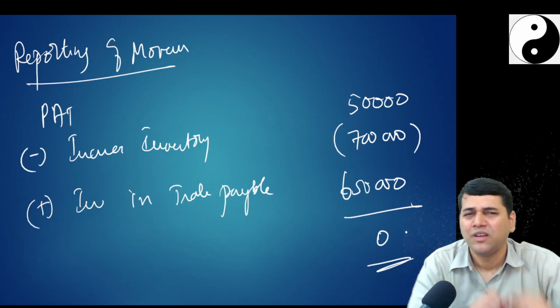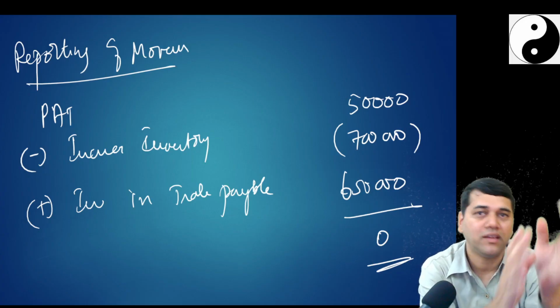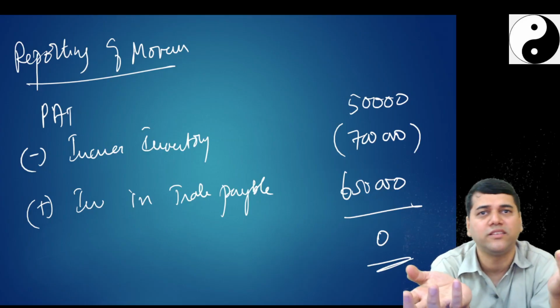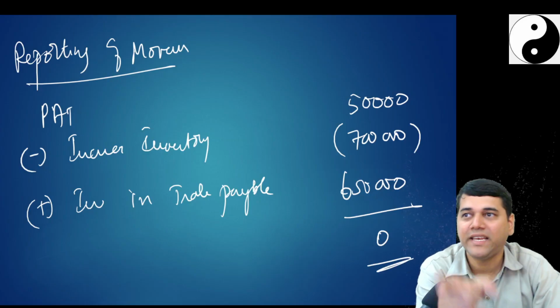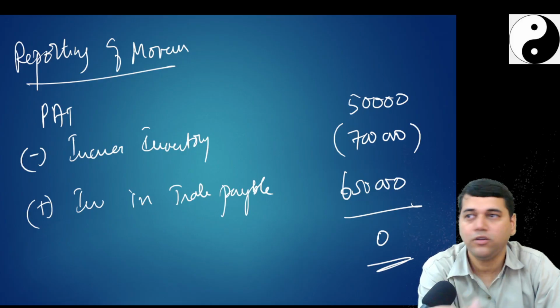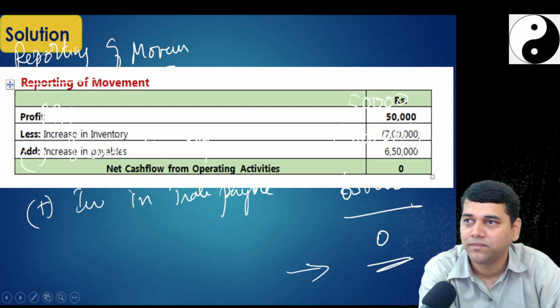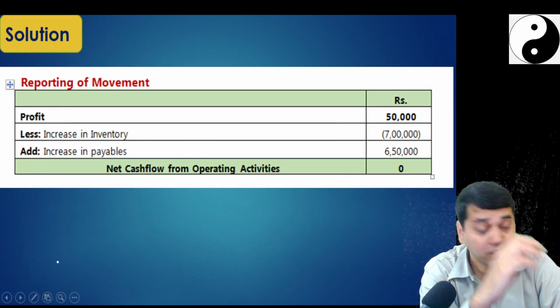No. Forget about this. As a layman, tell me, you have seen this question, is there any cash? Forget why you have to think like a CS student. A layman, is there any cash movement happening? No. So I am telling in my cash flow statement there is no cash flow movement. Are you clear? So this is one presentation.